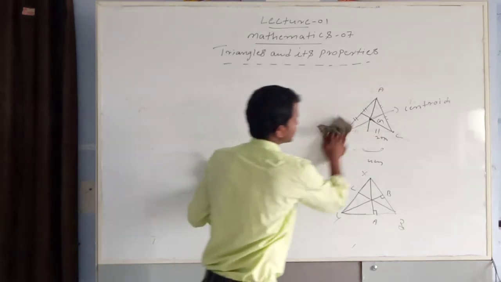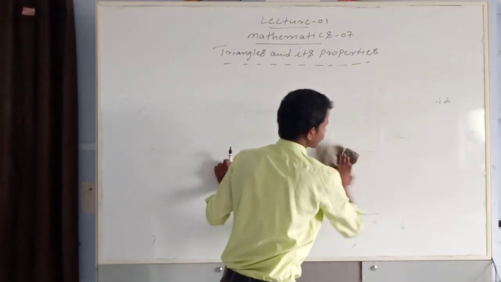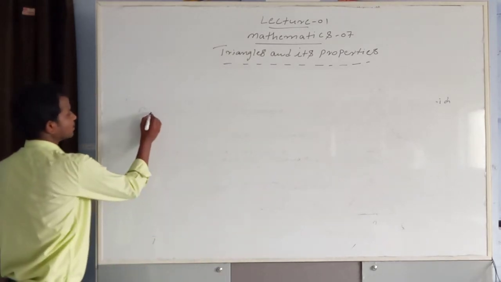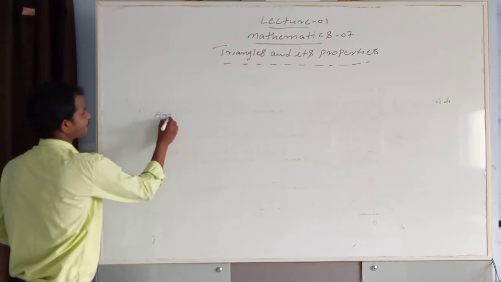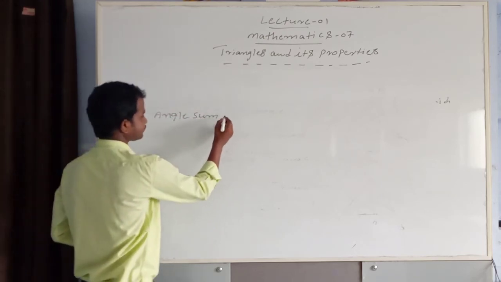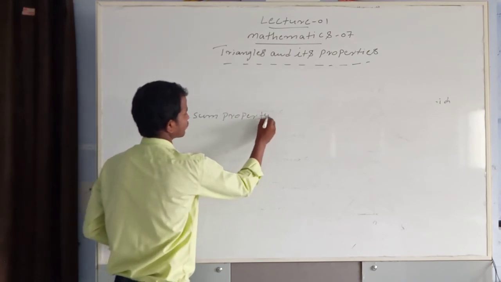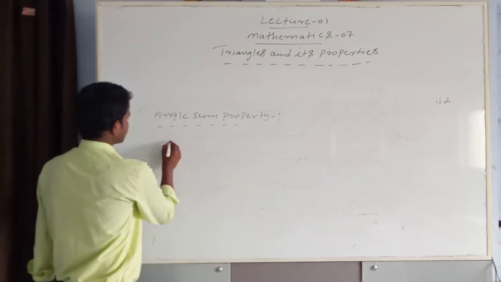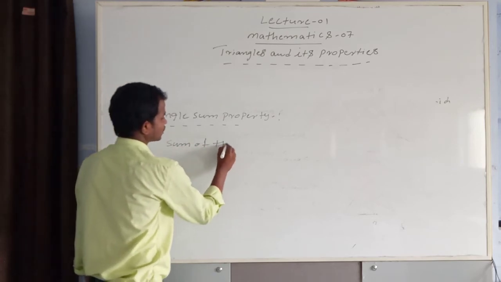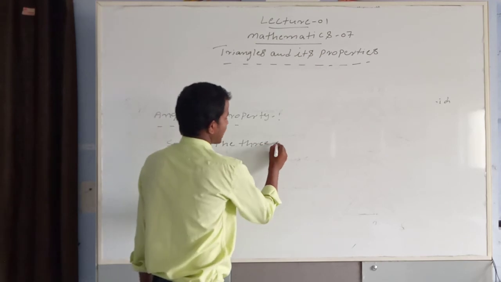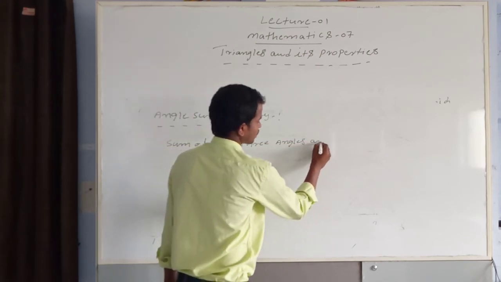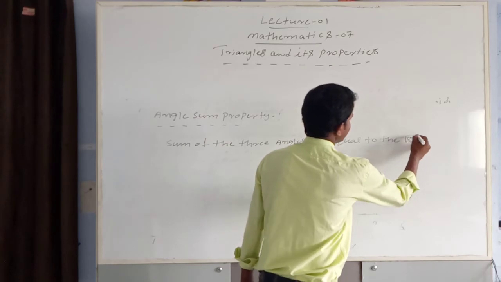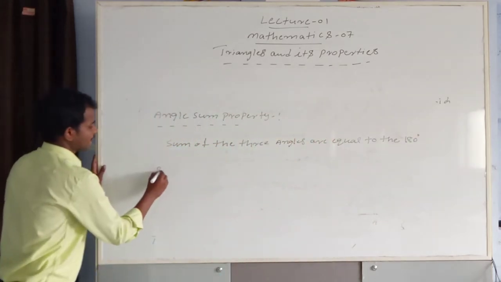Next is the angle sum property. Angle sum property means the sum of the three angles is equal to 180 degrees. I can prove the angle sum property.